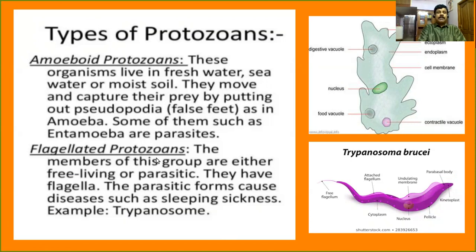The second one is called flagellated protozoans. A better example is Trypanosoma. Did you hear about Trypanosoma? It's a type of protozoan that may cause a disease called sleeping sickness. The members of this group are either free living or parasites. Dear children, I said Trypanosoma is a parasitic organism. They have flagella. The parasitic forms cause diseases such as sleeping sickness. The most important example, Trypanosoma, causes a disease called sleeping sickness.